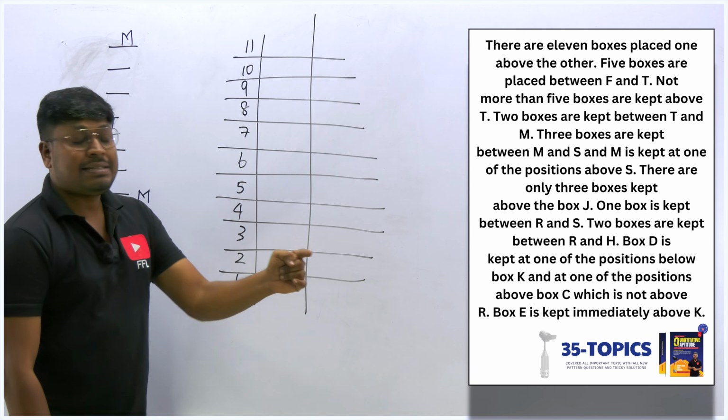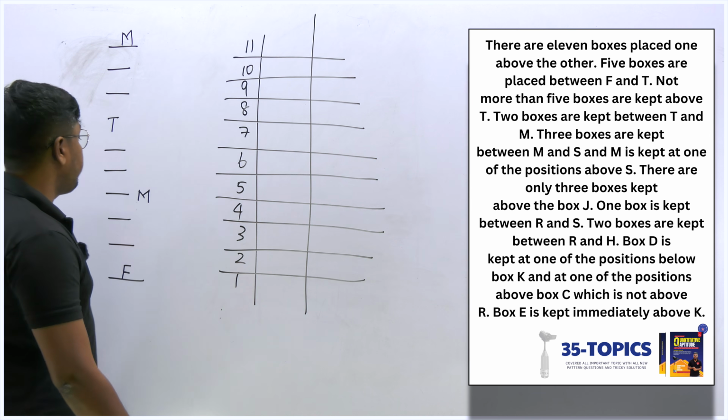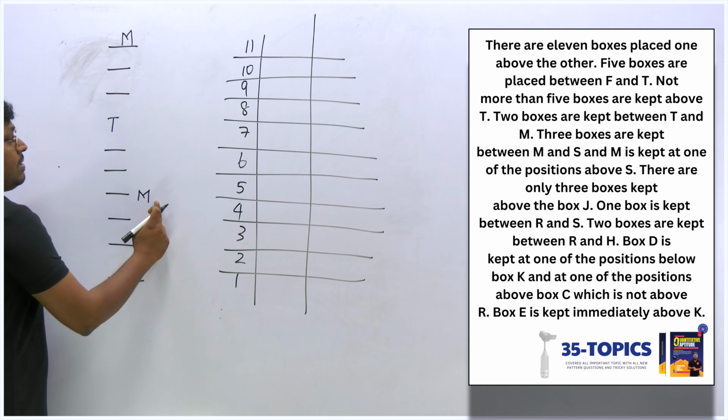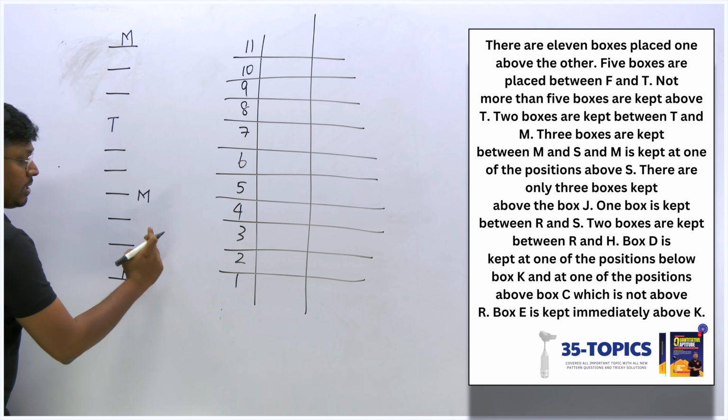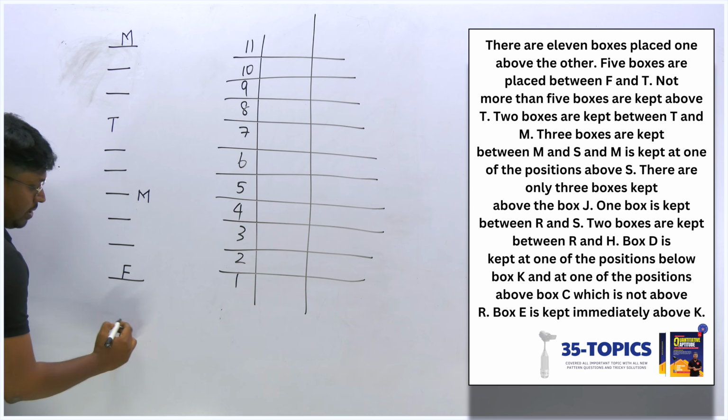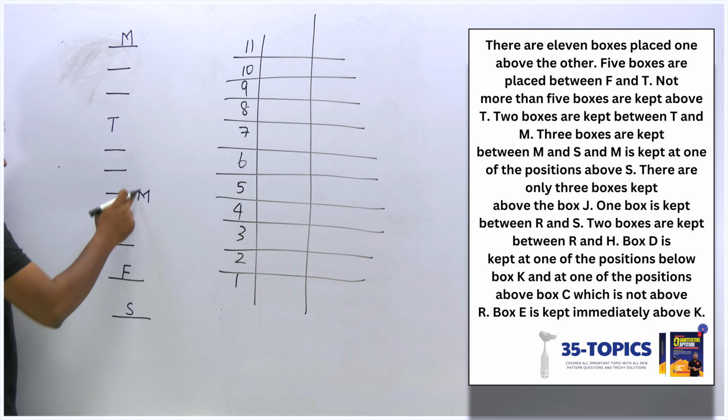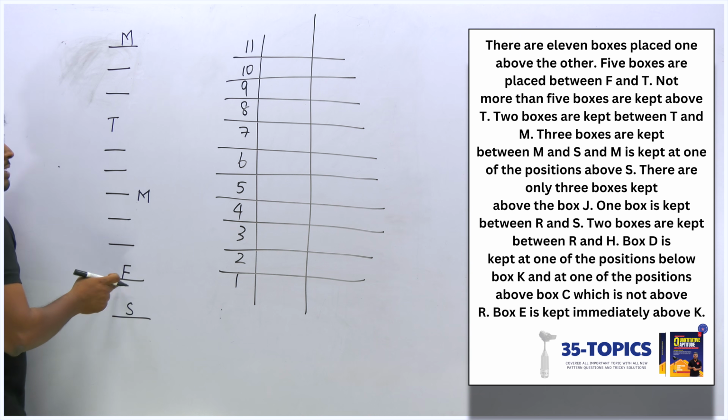Between M and S there should be a gap of 3 boxes, right? We already fixed the boxes here. So S will not be at the top, S will be at the bottom. So 1, 2 and 3 box. So this must be S. Between M and S there is a gap of 3 boxes.